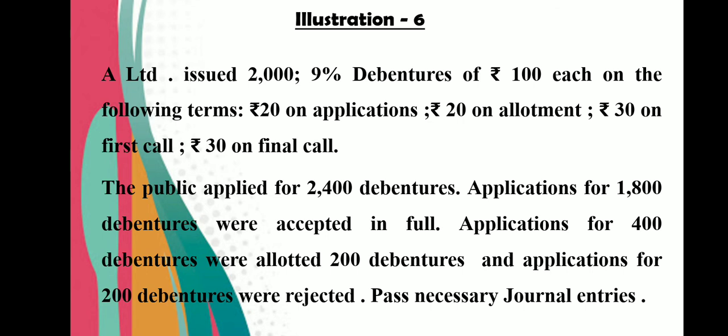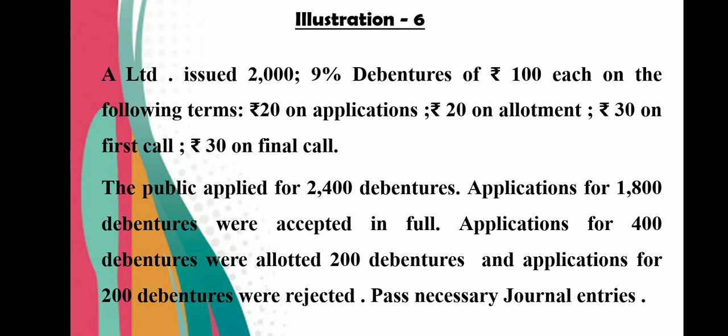Illustration number 6. This is for your practice. You can practice it. A Limited issued 2,000 9% debentures of rupees 100 each on the following terms: 20 on application, 20 on allotment, 30 on first call, and 30 on final call. So here, if you make the total of these installments, then it is 100. So debentures are issued at par. The public applied for 2,400 debentures. So it is oversubscription.